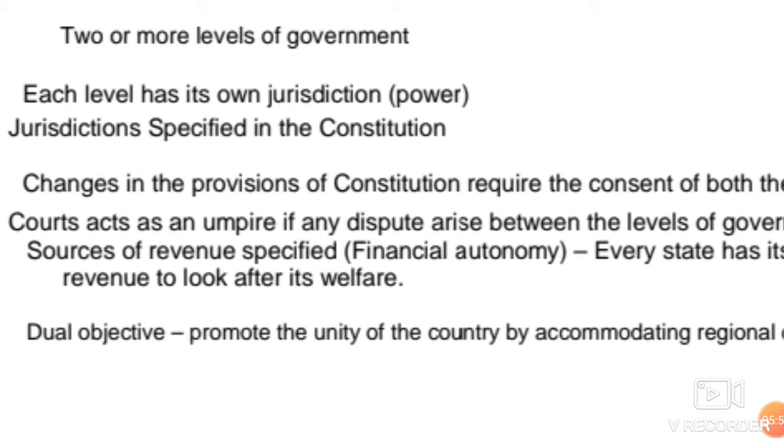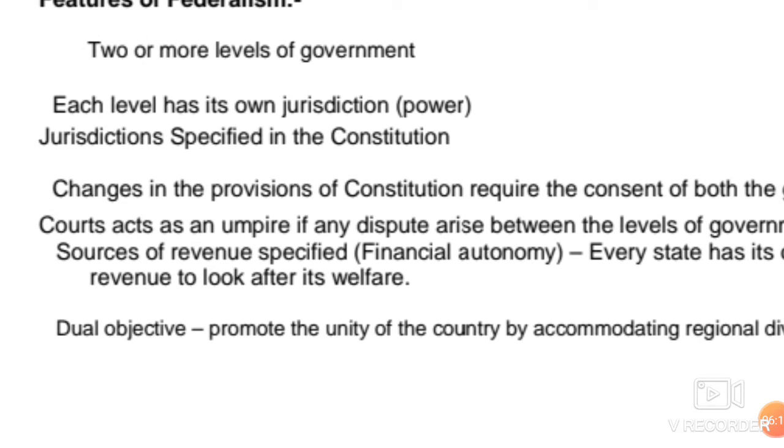Federal types of disputes include disputes between two states or disputes between a state and the center. Judiciary would be giving its impartial verdict over such issues. Clear? So this is another feature of federalism.